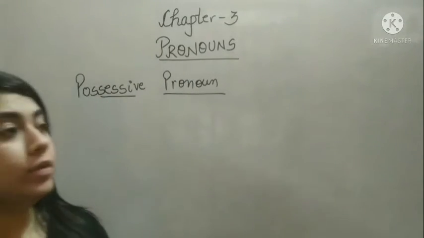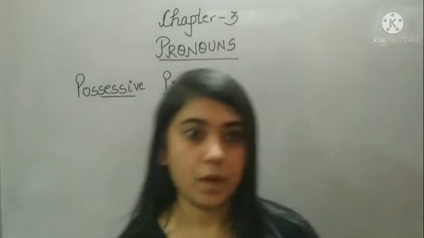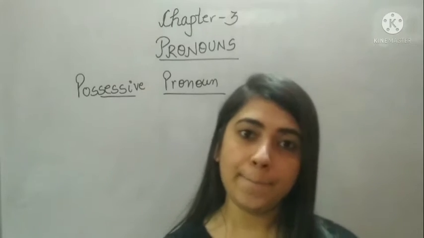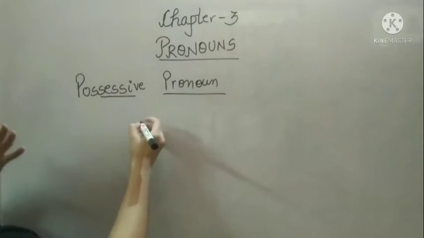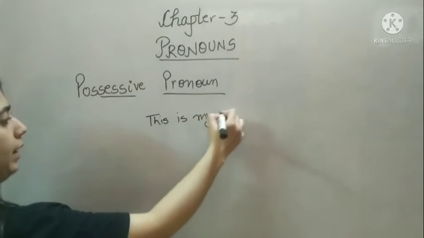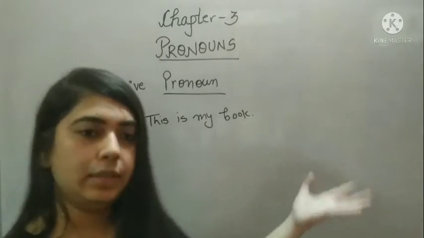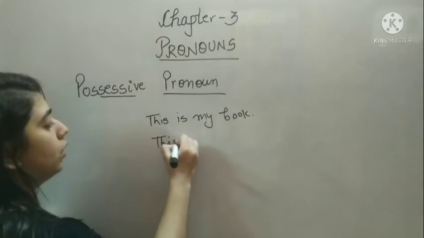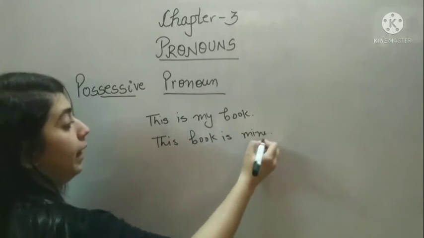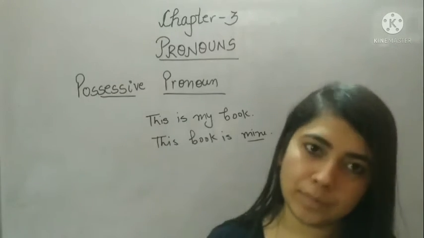Possessive is when something belongs to us. Okay, something belongs to you, something belongs to me. Those are possessive pronouns. For example, I am saying this is my book. What is the other way of saying the same sentence? I can say this book is mine. Okay, so here you are showing that something belongs to you.